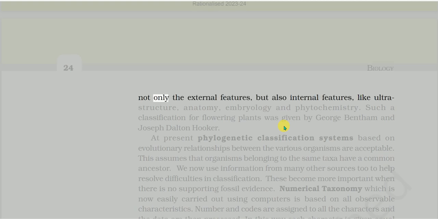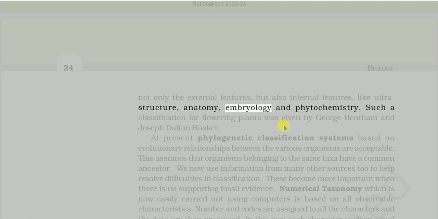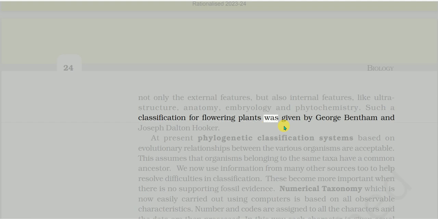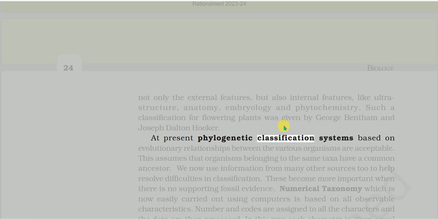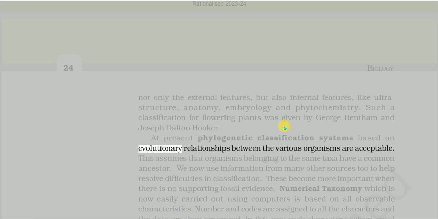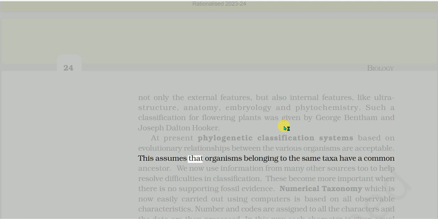Not only the external features, but also internal features, like ultrastructure, anatomy, embryology, and phytochemistry. Such a classification for flowering plants was given by George Bentham and Joseph Dalton Hooker. At present, phylogenetic classification systems based on evolutionary relationships between the various organisms are acceptable. This assumes that organisms belonging to the same taxa have a common ancestor.